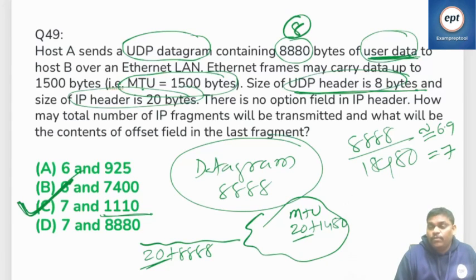One question will come from this area: IP header, TCP header, UDP header. So from this area, MTU, you can expect one question. One question will come from sliding window. One question will come from IP addressing. Maybe you can expect error control also. Fine. So I'm thinking you are a little bit comfortable with this.